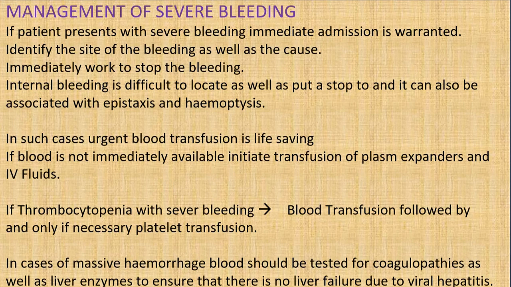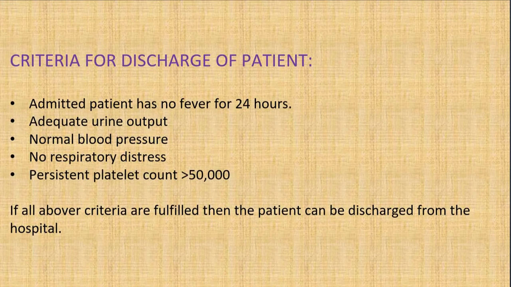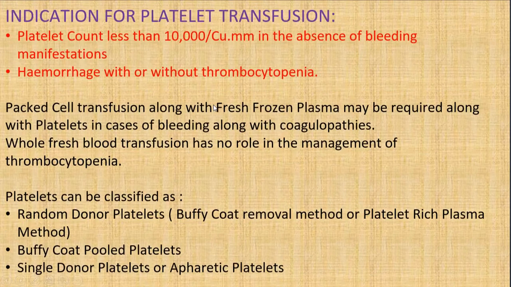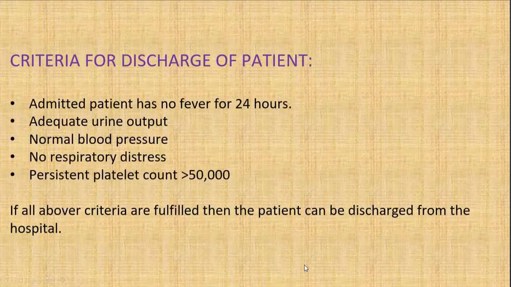And the management of severe bleeding, as we have spoken previously, is blood transfusion and so on. And the criteria for discharge of the patient. This one point you can remember: platelet count less than 10,000 per cubic millimeter in the absence of bleeding manifestations, you can wait, or if there is hemorrhage with or without thrombocytopenia, then you should be giving platelets. And the types are random donor platelets, single donor platelets, and apheresis platelets.